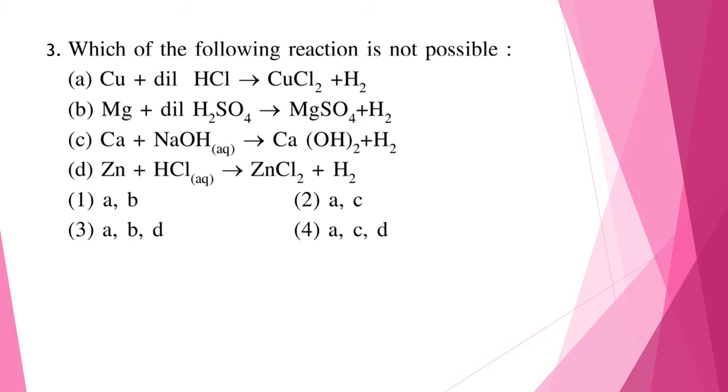Yes, magnesium can remove hydrogen. C, Ca plus NaOH gives Ca(OH)2 plus H2. Ca is less reactive than sodium, so it will not be able to displace sodium. D, zinc plus HCl gives ZnCl2 plus H2. Yes, zinc is more reactive than hydrogen, so it will displace hydrogen from HCl. So the correct answer here will be option A and C. So that is option number 2.